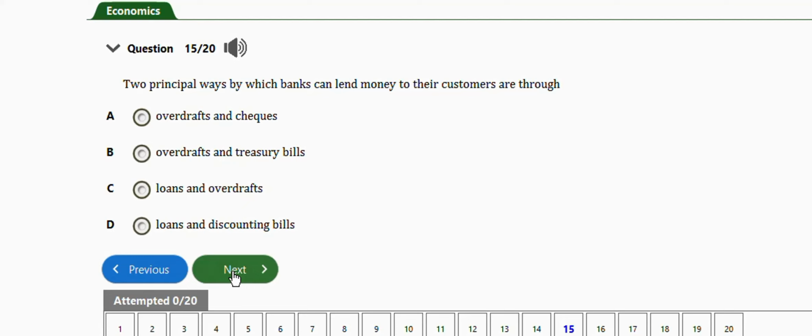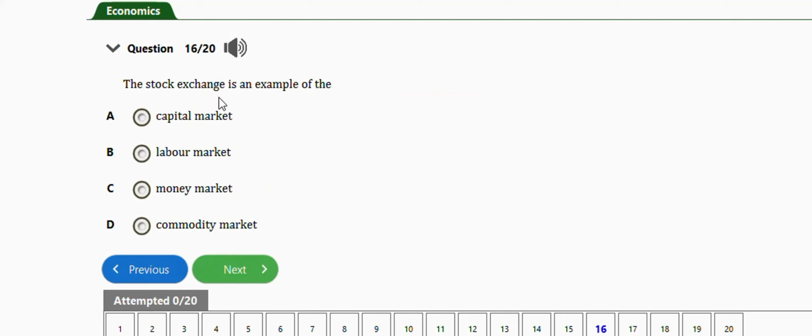Okay, the next question is this one. It says the stock exchange is an example of the, we have capital market, labor market, money market, commodity market. The right answer is option A, which is capital market. Very, very important. The stock exchange is an example of the capital market.